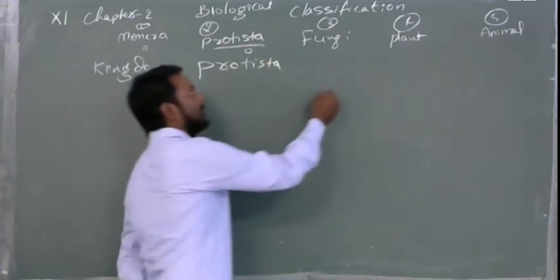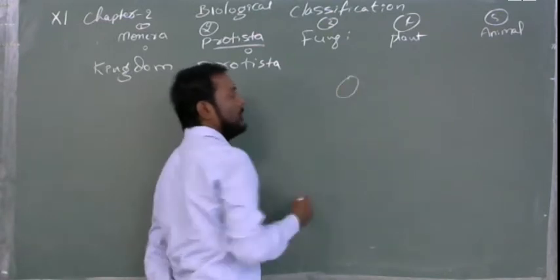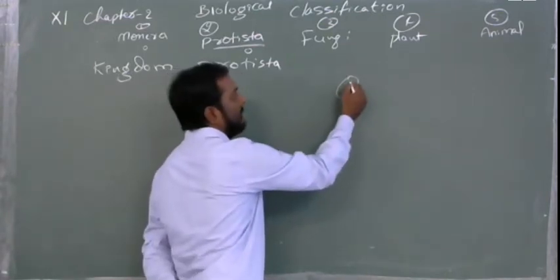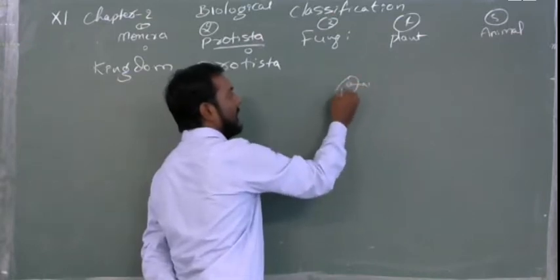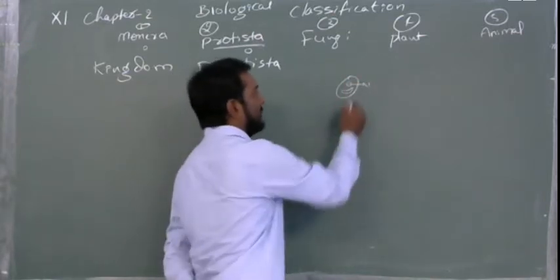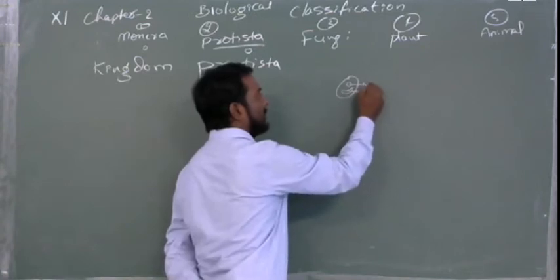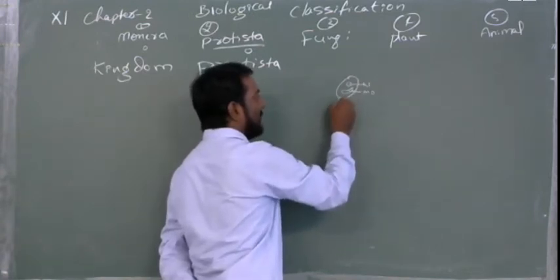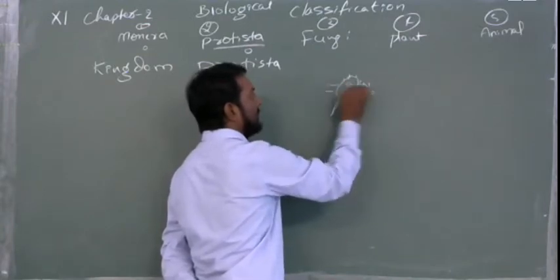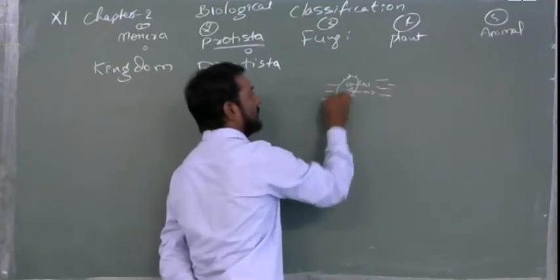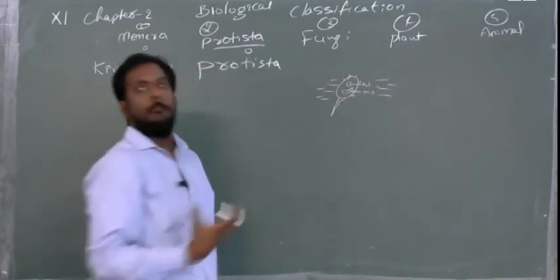These Protista are small, unicellular. Next, they will have a nucleus and membrane-bound organelles, and for locomotion they will have flagella or cilia, and they will be present in the water. Okay, the first source of life is the water. So, you have to imagine this.